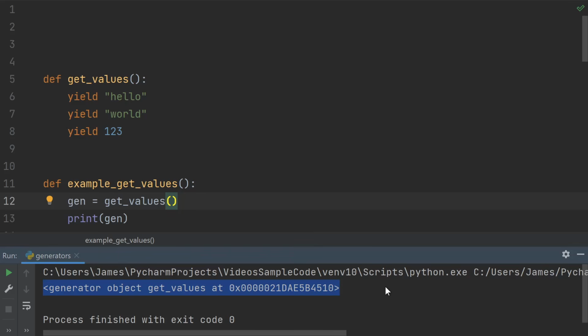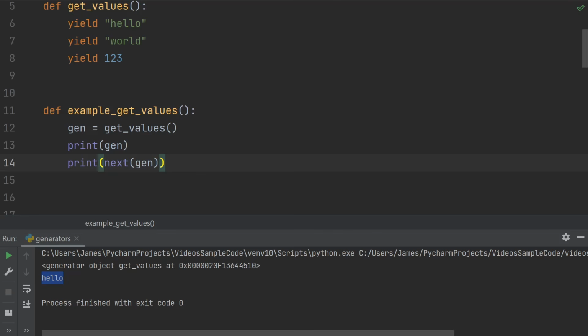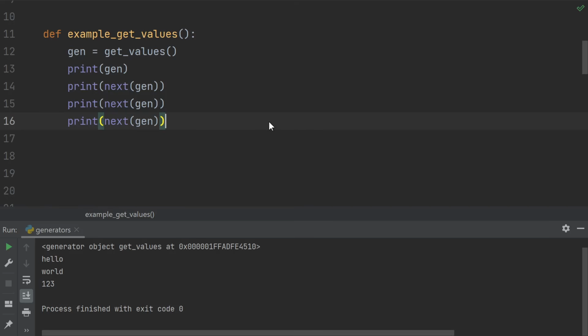Instead, printing out the generator, we just see a generator object. The way you actually run a generator is by calling its next method, which is what the next built-in will do. It will run the generator until it hits a yield statement and return the value at the yield statement. With every next call, it resumes the generator until it hits another yield statement, or until the function ends.